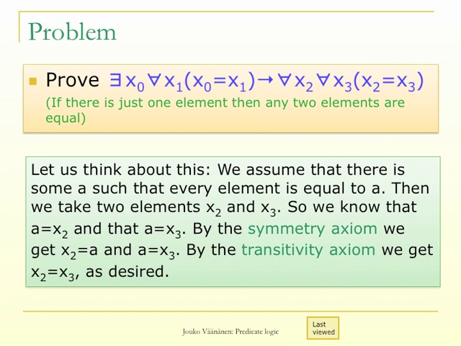We assume that there is some A such that every element is equal to A. Then we take two elements x2 and x3. So we know that A equals x2 and that A equals x3. By the symmetry axiom, we get x2 equals A and A equals x3. And then by the transitivity axiom, we get x2 equals x3 as desired.